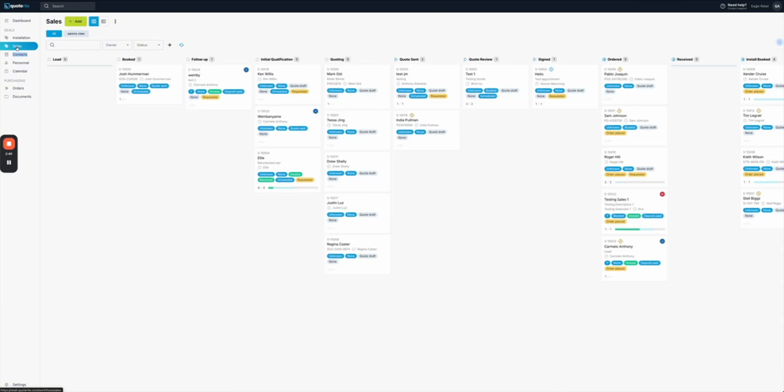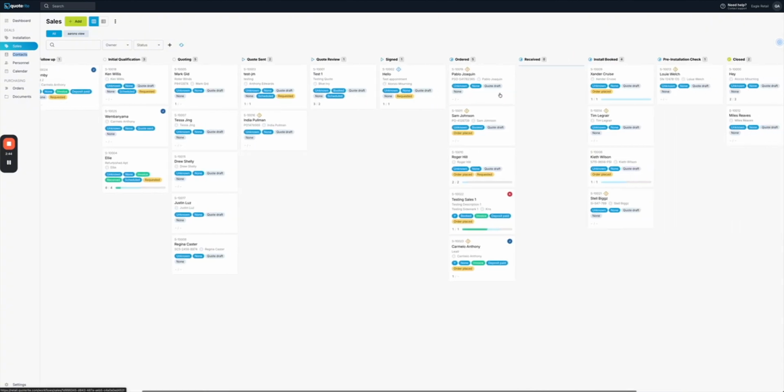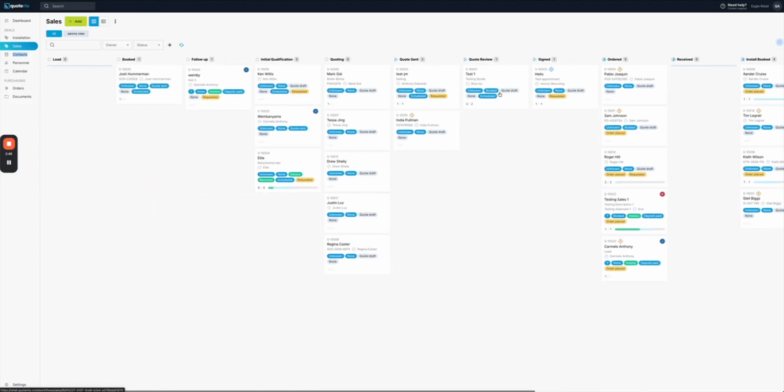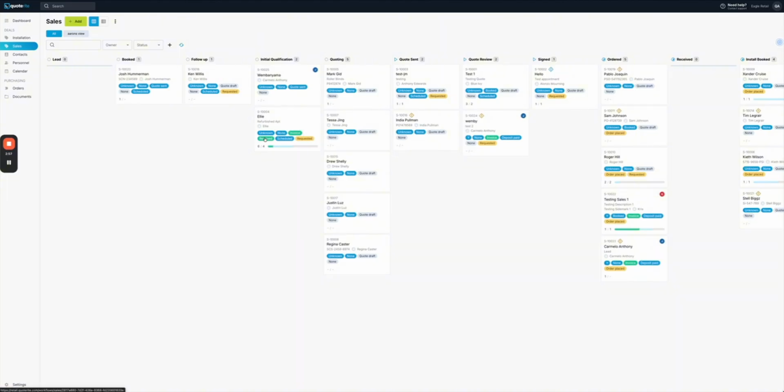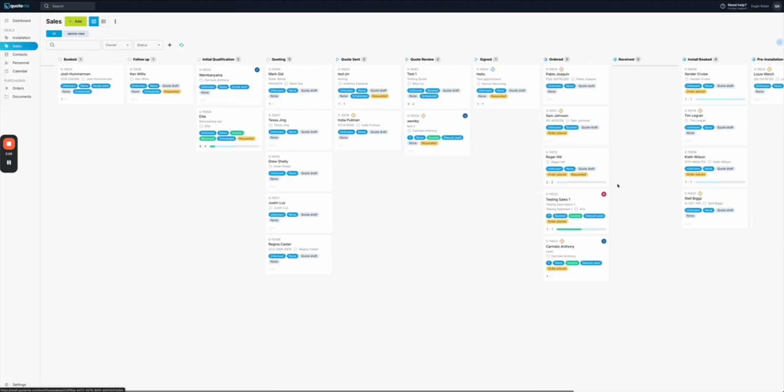When we have a look at our sales workflow here, the first thing you'll note is it's a really, really simple Kanban board. Very, very easy to use. It's very simple to drag and drop, move deals around, and see what's going on. So it's very visual to see what's happening. Obviously, we can choose what flags we want to show here. You'll also notice that flags from one column may change as they get to a different column. They can be different, depending on the view that you're asking for in the system.